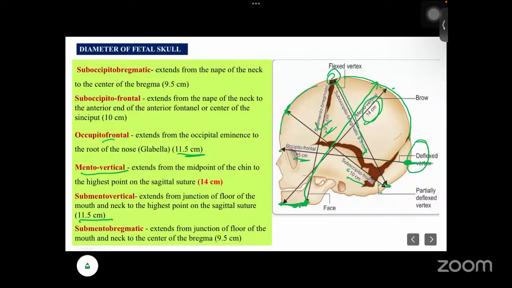So in the diameters of the fetal skull, you just have to remember the names, also the diameter in centimeters, and which one is the highest point. So this is important for you all.